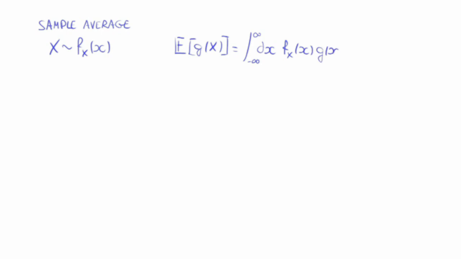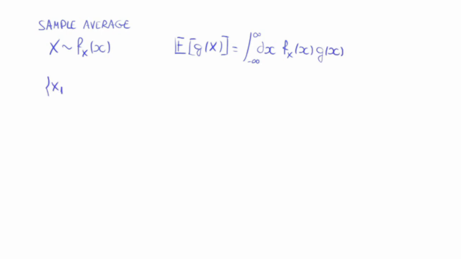How do we estimate an expected value from a sample of the corresponding distribution? Consider a random variable, x, sampled from this PDF. Remember that the expected value of a function of x, g of x, is given by this integral, the integral between minus infinity and infinity of the PDF times g of x.